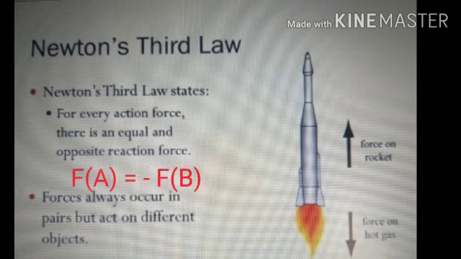Newton's third law is applicable only for two different objects, one in the positive direction and another in the negative direction.